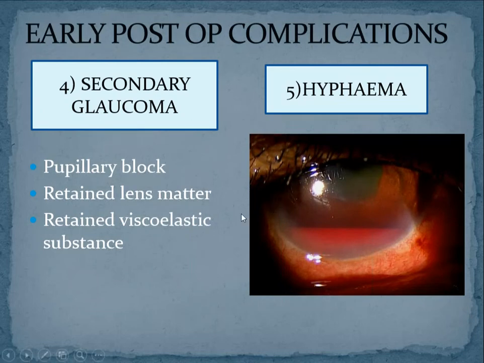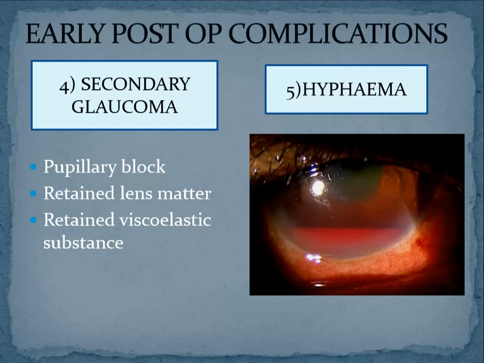Then another common complication is secondary glaucoma. Why do you get secondary glaucoma? The commonest cause of secondary glaucoma is retained viscoelastic substance. We all know that we put lot of viscoelastic substance during each and every step of cataract surgery in order to protect the endothelium and to give us some space, isn't it? But at the end of the surgery, it is mandatory to clean all the viscoelastic substance. If you have left viscoelastic substance, then this viscoelastic can go and clog the trabecular meshwork, and the sieves become clogged and the pressure rises.